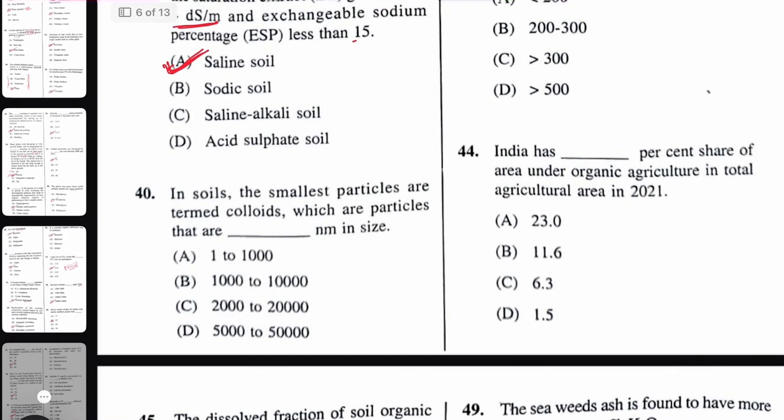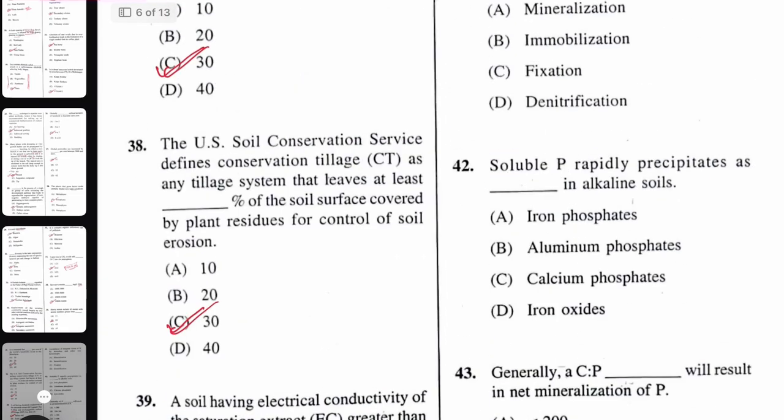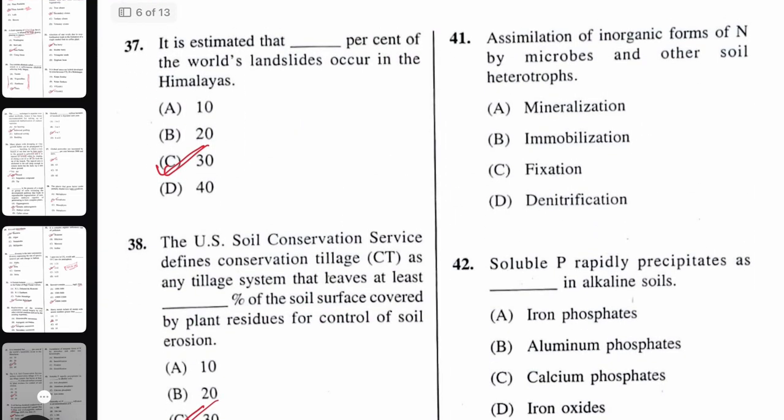In soil, the smallest particles are termed colloids, which are particles of size 1 to 1000 nanometer diameter. Next question. Assimilation of inorganic form of nitrogen by microbes and other soil heterotrophs is called immobilization. It happens when the residue has a C:N ratio of more than 30:1. Here the process of immobilization happens.